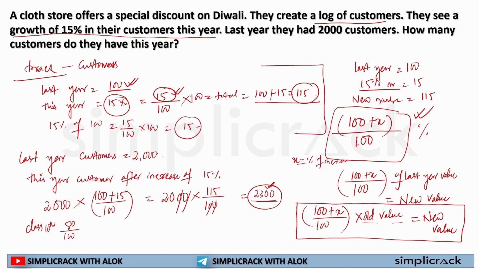So it is a 10% increase. So 100 plus 10 divided by 100 multiplied by my old score, that is my old value, 80. So 110 divided by 100 multiplied by 80. If I solve this, I will get 11 into 8 is equal to 88. So my new score is 88. This is how you will be finding out the new value.